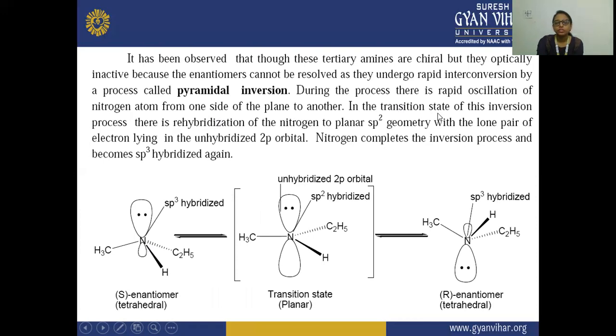In the transition state of this inversion process, there is a rehybridization of the nitrogen to planar sp2 symmetry, with the lone pair of electrons lying in the unhybridized 2p orbital. So the nitrogen completes the inversion process and becomes sp3 hybridized again. Here you can see this is your S enantiomer in tetrahedral state, this is your transition state, and this is your R enantiomer in tetrahedral state.